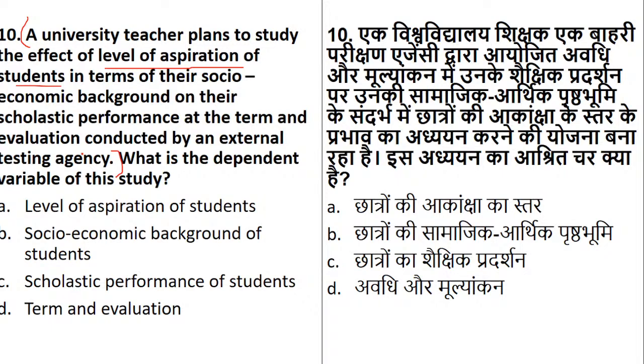You just have to find out what the dependent variable is, whether it is the level of aspiration, the socio-economic background, the scholastic performance or the term end evaluation. Now this is one of the previous year questions. In the coming test, I will take twisted examples. This is exactly a previous year example that I have given you so that you come up with the right answer. And don't go with your by-hearting technique. Understand.